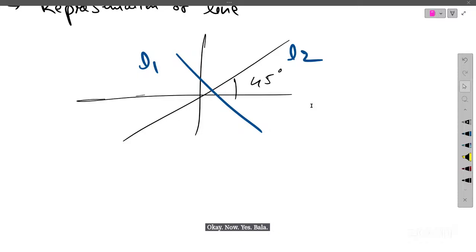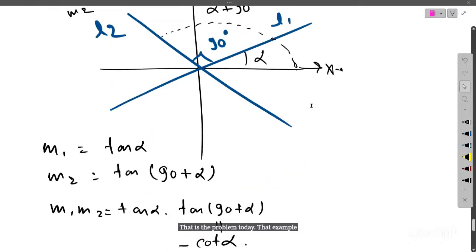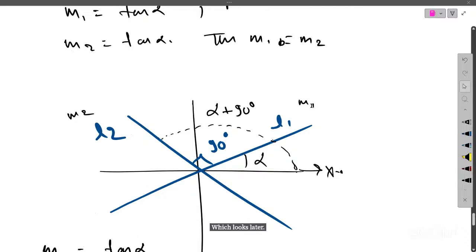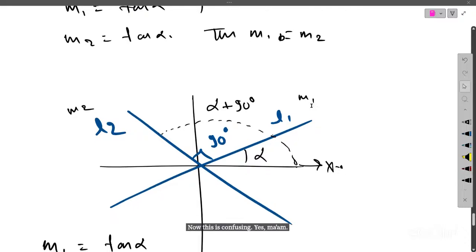Ma'am, that parallel lines example, the second example, which looks like this one. Slide up. Yeah, this one? This is confusing. Yes, ma'am. What is that, alpha plus 90 degree? It's a little bit confusing, ma'am.